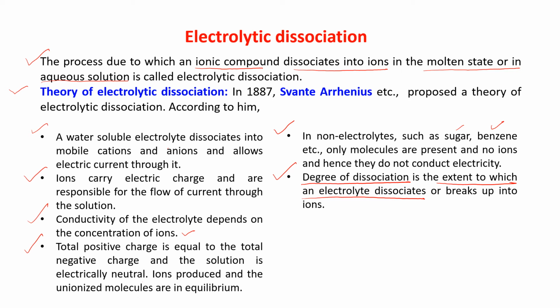I'll talk about this degree of dissociation afterwards. Degree of dissociation is the extent to which an electrolyte dissociates or breaks up into ions. These are the points given by Arrhenius.